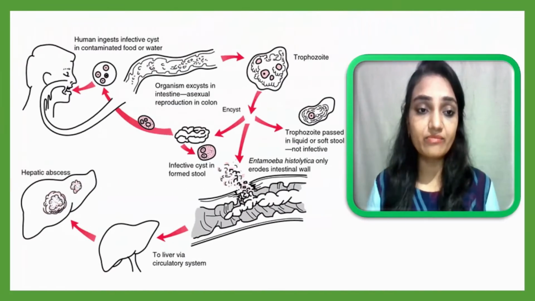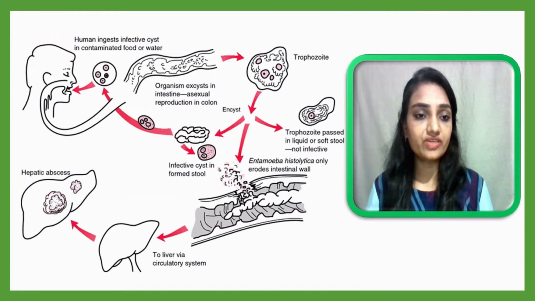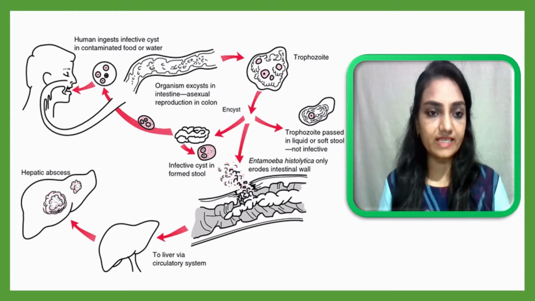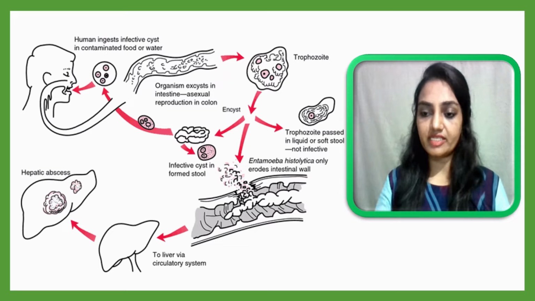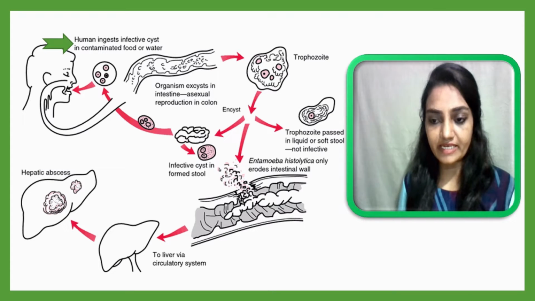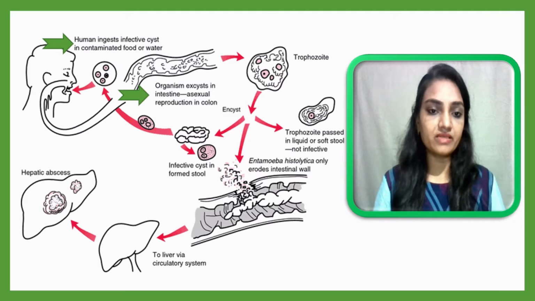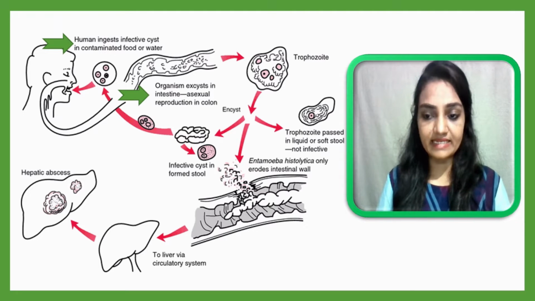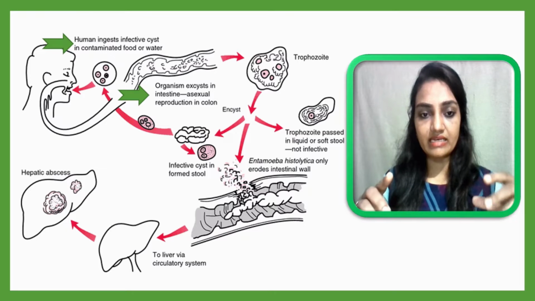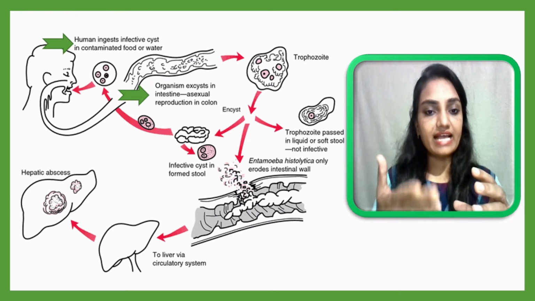So let me understand more with this diagram. Here you can see, first of all, the contaminated food is ingested by the person, and the infection will be initiated with the help of a cyst, with the food and water which enter the human body. That is the first step. Then, second, the organism is encysted in the intestine. The intestine is the target organ, as I told you, it is the large intestine, and in the intestine it will be encysted.